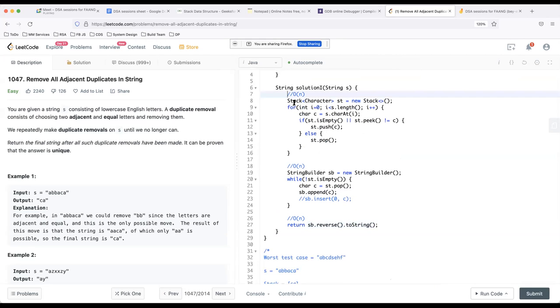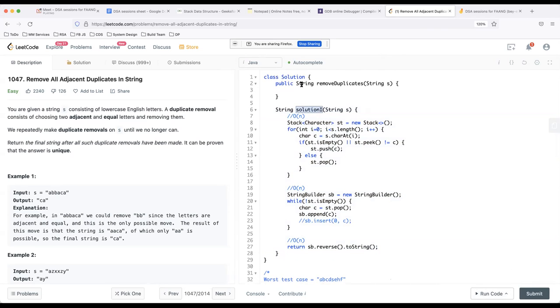But this is a lengthier process, as you can see, right? 3n or 2n at least it is going to take. So this is a good, acceptable solution, nothing wrong with it. It's an O(n) solution time complexity wise, and space complexity wise it is also O(n), because we are taking a stack and then a StringBuilder or a new string which we have to return. So this is one way to do this.